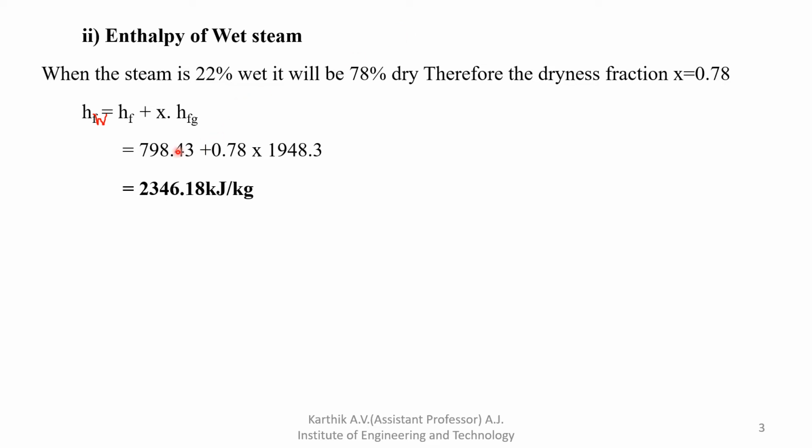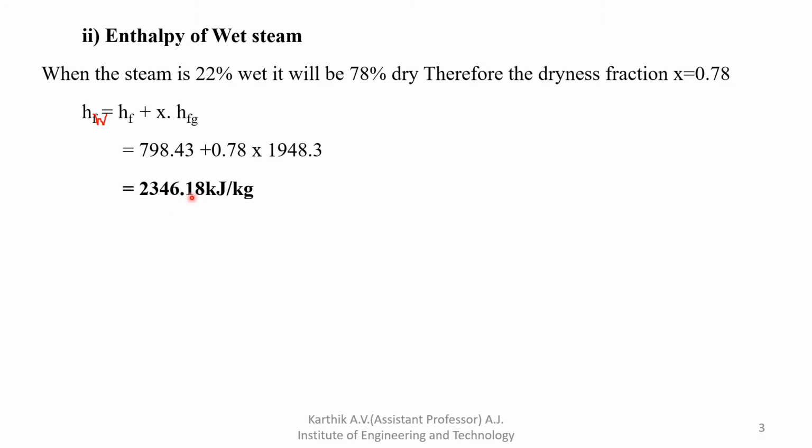So just to note down the values, 798.43, plus X is how much? X is 0.78. I hope all of you understood how to find the dryness fraction X, multiplied by the Hfg value. The Hfg value also we already took in the last slide from the 12 bar pressure steam table. So that is 1948.3. By multiplication and addition you will get this answer. This is nothing but the enthalpy of wet steam.